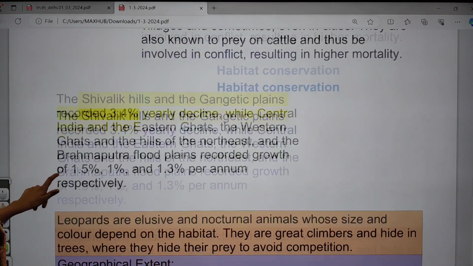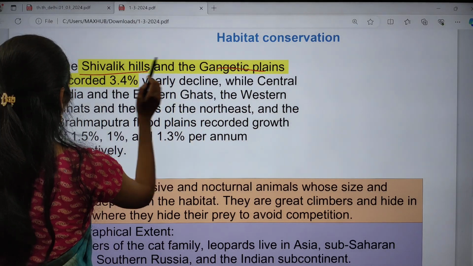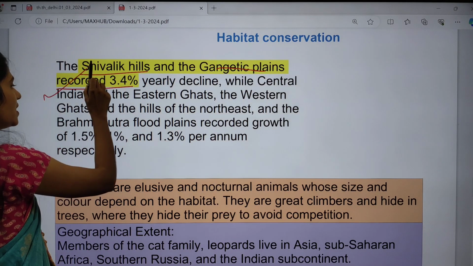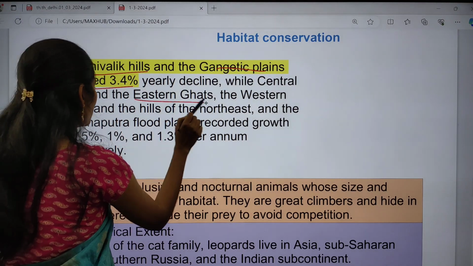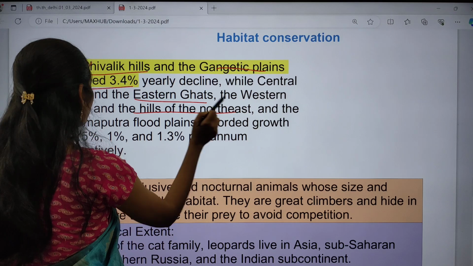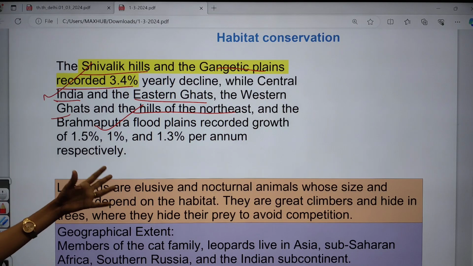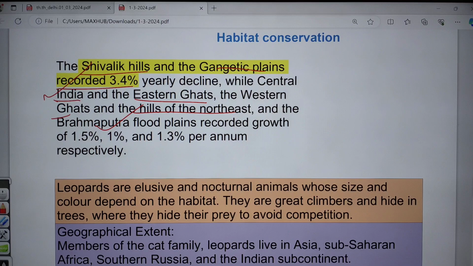And if you are talking about conservation of habitat, Shivalik Hills and Gangetic Plains recorded a 3.4% yearly decline of habitat. Because of this, we can see a decrease in the number of leopards in the Uttarakhand region. Especially in Central India, Eastern Ghats, Western Ghats and hills of the Northeast, they are recording habitat growth of 1.5% per annum. So we are seeing an increase in the number of leopards. Okay, this is the conclusion given in this study.